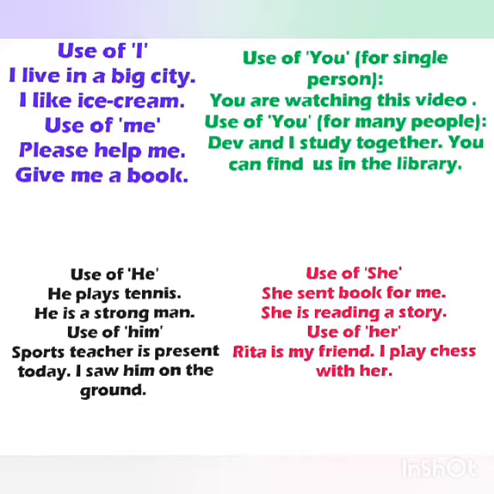But in case of "him": sports teacher is present today. I saw him on the ground. Here "him" is used for the sports teacher. And here we cannot say "I saw he on the ground." That will be wrong. Okay, I saw him on the ground.